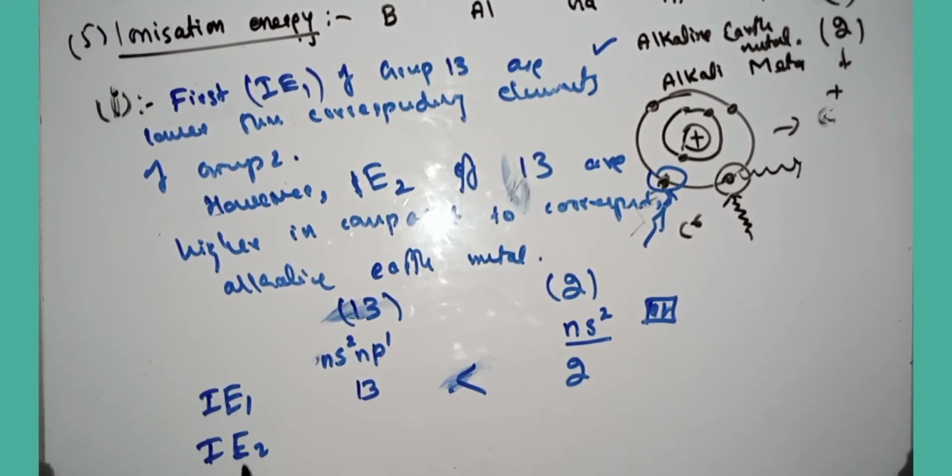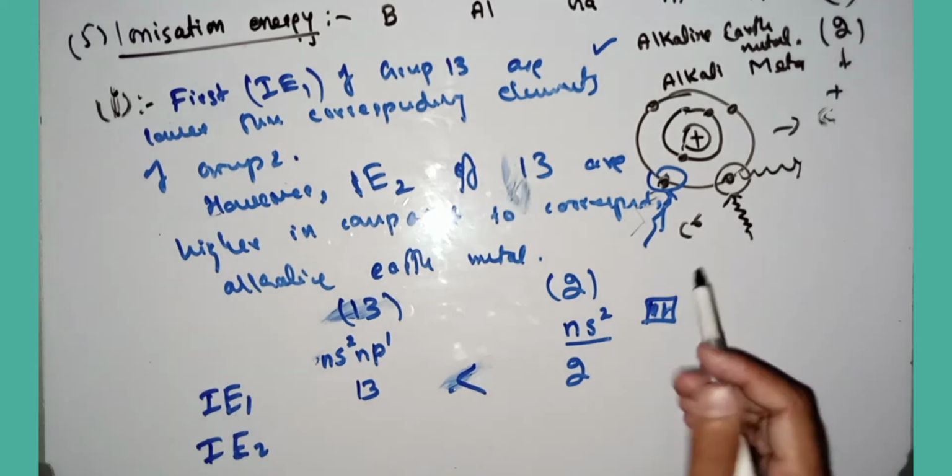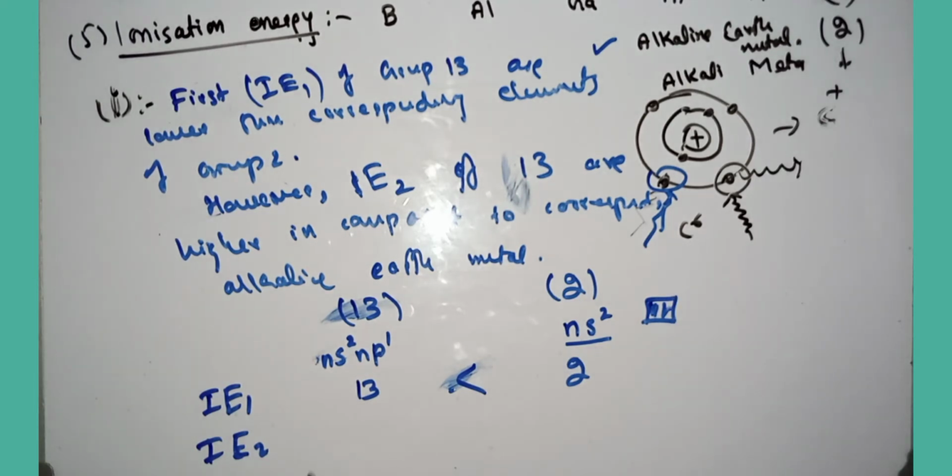When you remove the second electron from the corresponding atom, it will have np0, and here ns1 means that from the cation, from the ions, when you remove another electron, in group 13 a stable configuration is established. That's why in the alkaline earth metals there is an unstable configuration, ns1, while group 13 has a stable configuration, ns2.